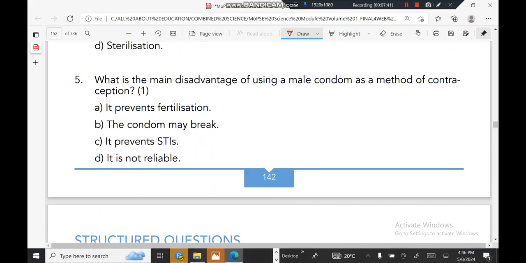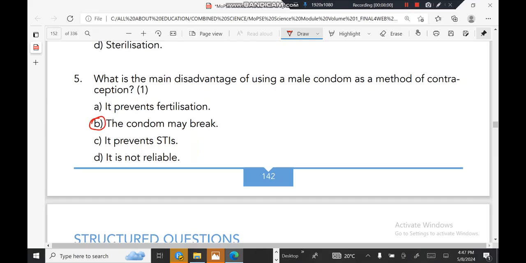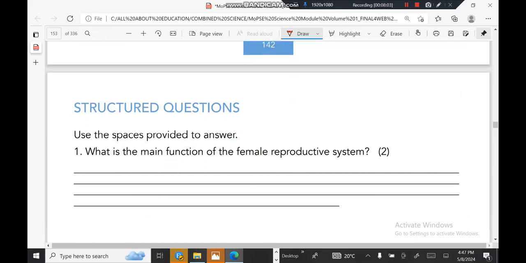What is the main disadvantage of using a male condom as a method of contraception? The disadvantage, it prevents fertilization. Yeah, the condom may break, though it prevents it. It is not reliable. So for number 5, I can take this one. With a condom, it can break.